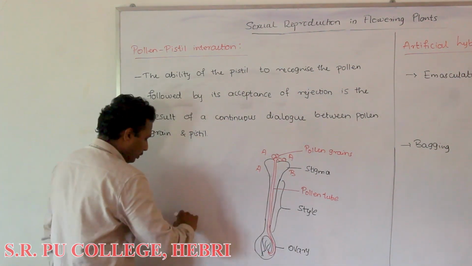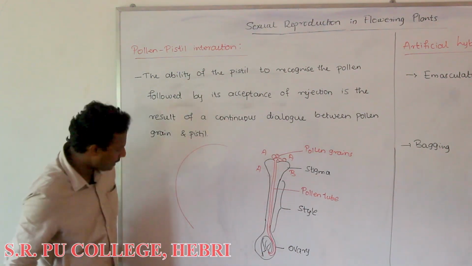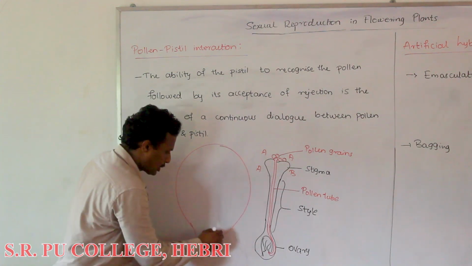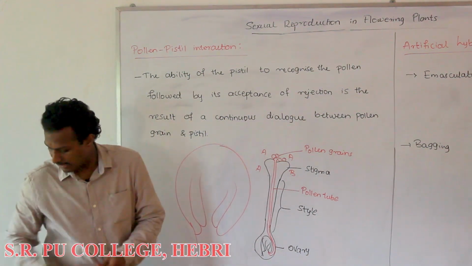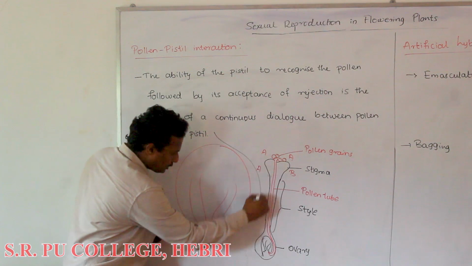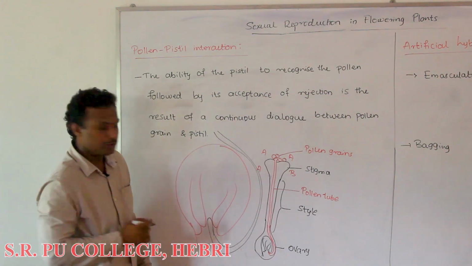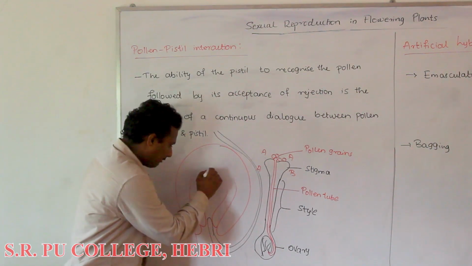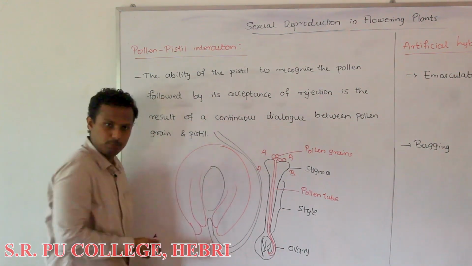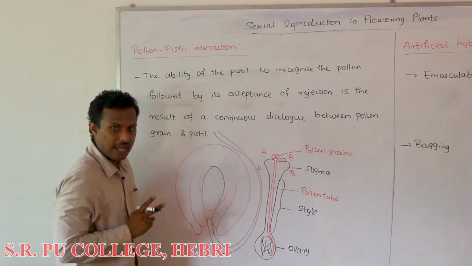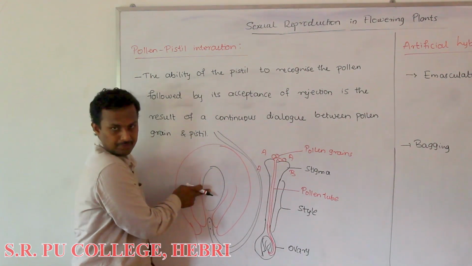In this ovule, the pollen tube is going to enter from the micropyle, and once it enters the micropyle of the ovule, fertilization is going to be caused. You know the structure of the ovule. The pollen tube entering the ovary will enter the ovule through the small pore called micropyle. Through this, when the pollen tube enters, it will later enter the female gametophyte, or the embryo sac, as we call it. After entering, the two male gametes or sperms which are carried by the pollen tube are going to be released into the female gametophyte.